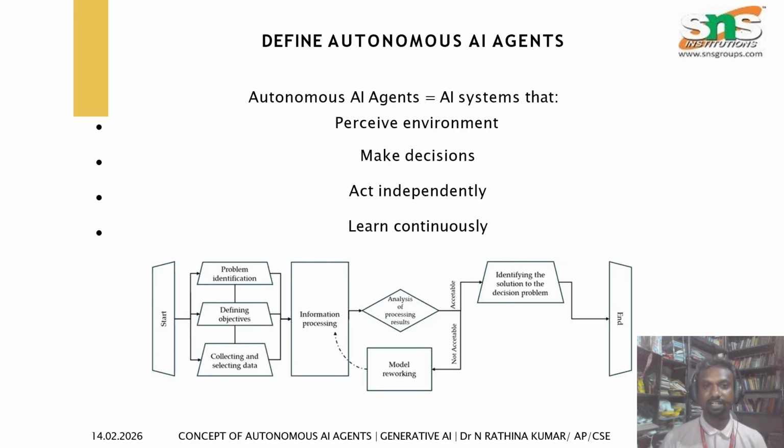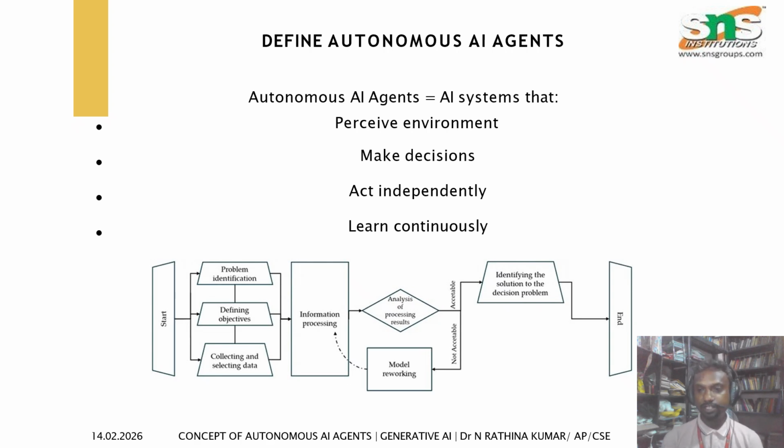So, the definition: autonomous AI agents are AI agents that perceive the environment, make decisions, act independently, and learn continuously. These are the points that I have already discussed. If we want to learn in depth, what is meant by perception? Gathering and analyzing data from their environment or enterprise systems. What is meant by reasoning? Breaking down a complex goal into actionable subtasks and anticipating the outcome. This is an example of reasoning.